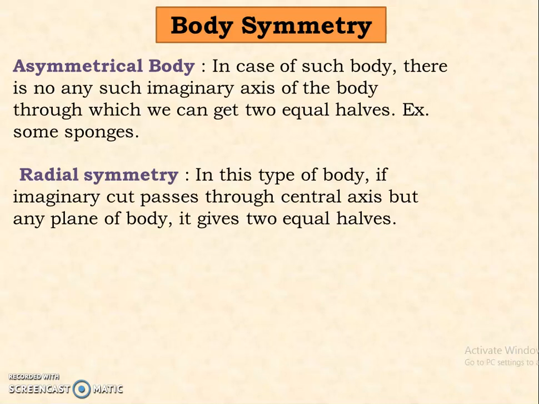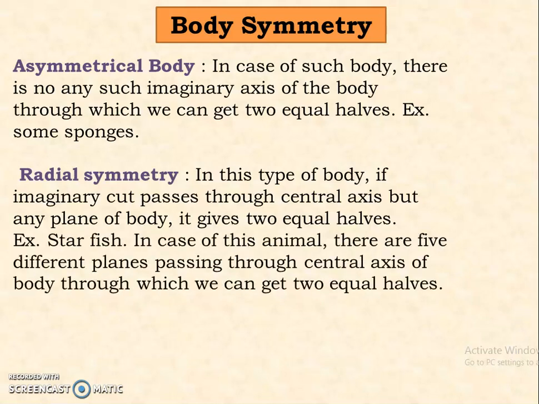Radial symmetry. In this type of body, if the imaginary cut axis passes through the center of the body, then any plane of the body gives you two equal halves. That is, through any radius, if you cut, the body can be divided into two equal halves. So in the case of starfish, there are 5 different planes passing through the central axis of the body, through which you can get two equal halves. That's why starfish is said to have pentamerous symmetry.